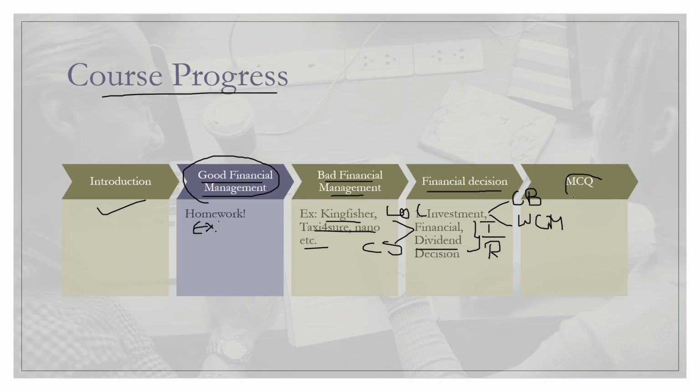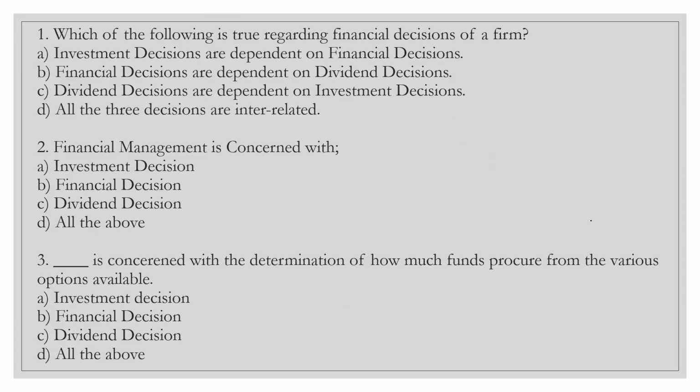And let us see some MCQs for today. So I will not be telling you the answer. You have to read the question, take the screenshot, read the question, and give me the answer. How you are going to give me the answers in the comment section? Type the question number and type the option. So this is your option. And type the second question number, type the correct answer. Third one, type the question number and correct option, like this.